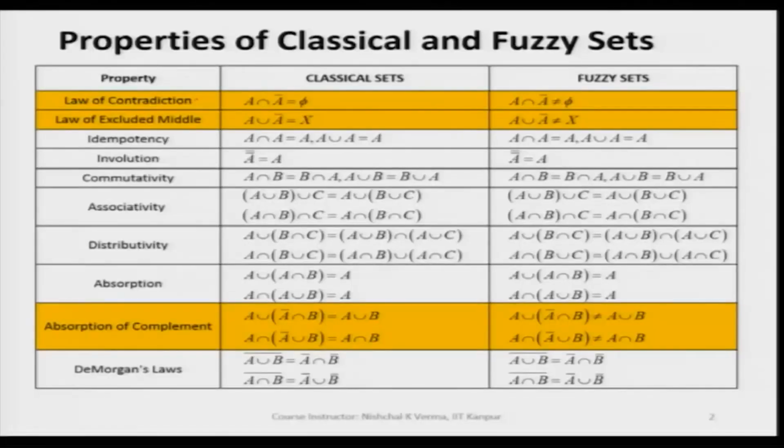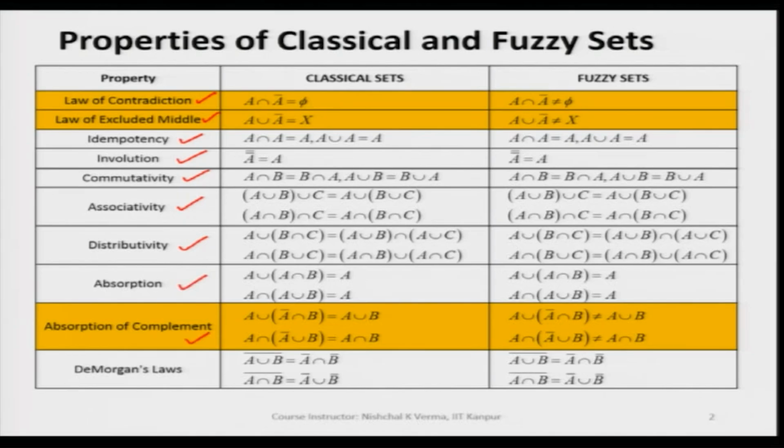So far we have covered law of contradiction, law of excluded middle, idempotency property, involution, commutativity, associativity, distributivity, absorption of complement.